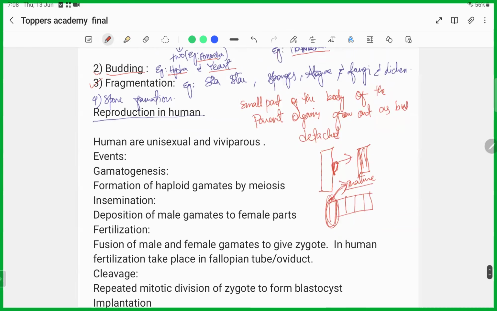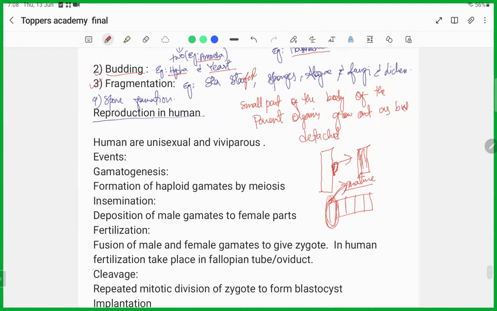The best example of fragmentation is the starfish. Starfish, sponges, algae, fungi, lichens, and even flatworms can reproduce by this process of fragmentation, which is simply the breakup of the parent organism to form multiple organisms, which will later mature into a completely new organism of the same species.